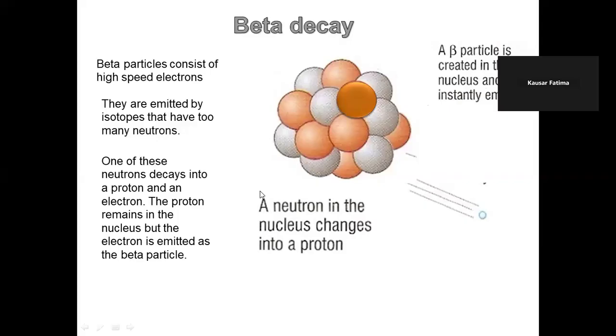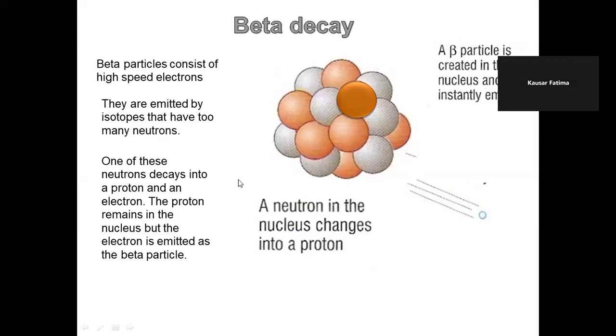So this is beta decay. One proton is added up. Due to the addition of one proton, the atomic number of the element increases by 1, because atomic number is the number of protons. The nucleon number remains the same because one neutron disappears, but one proton is added.